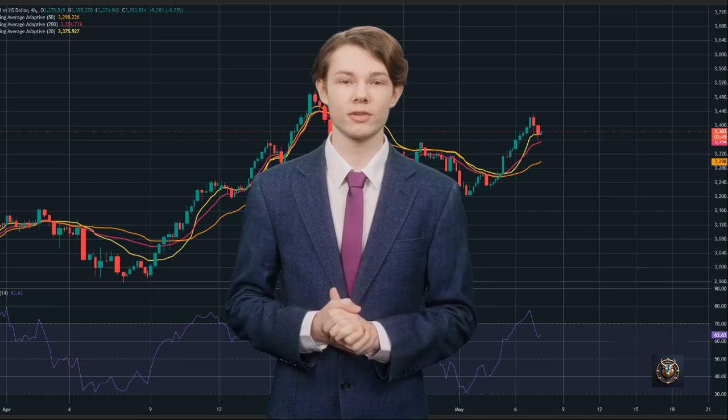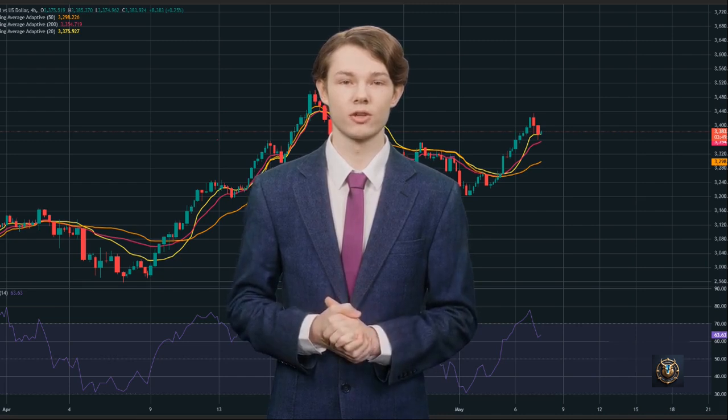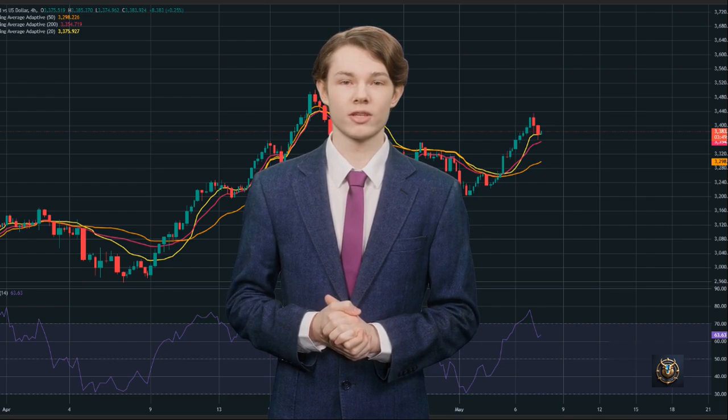Resistance 1, 3,400. Resistance 2, 3,400. Upside target, 3,000. Conclusion. Gold is in a short-term pullback within an overall uptrend.